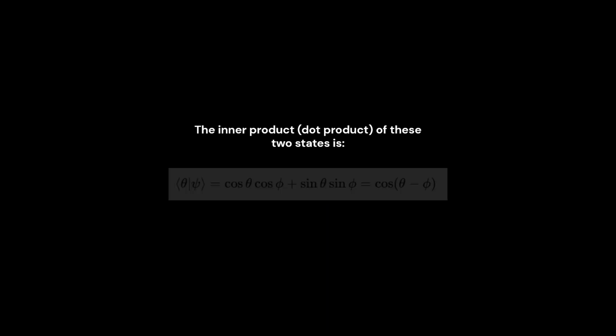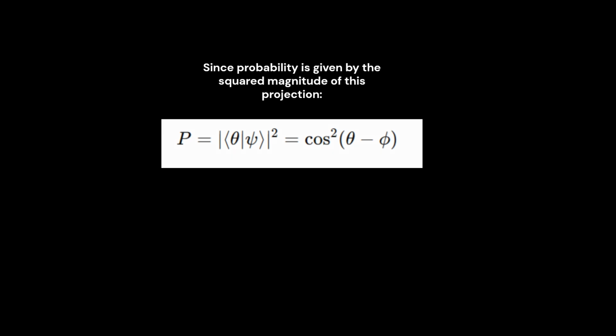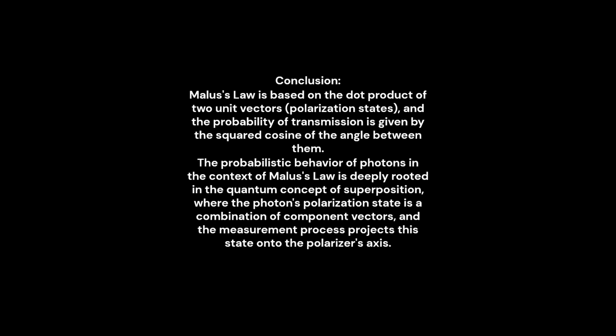The inner product, dot product, of these two states is ⟨θ|ψ⟩ = cos θ cos φ + sin θ sin φ, which equals cos(θ − φ). Since probability is given by the squared magnitude of this projection, P = |⟨θ|ψ⟩|², which equals cos²(θ − φ). Conclusion. Malus's law is based on the dot product of two unit vectors, polarization states, and the probability of transmission is given by the squared cosine of the angle between them.